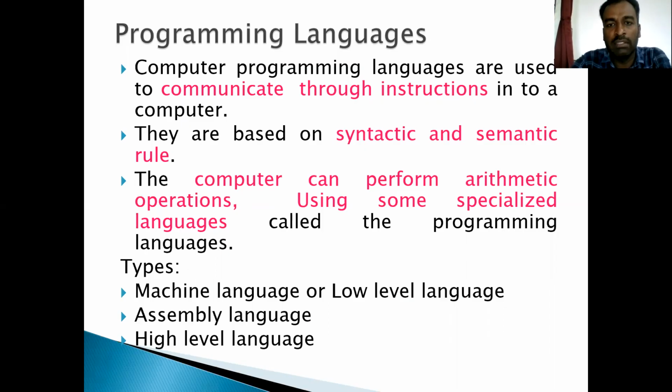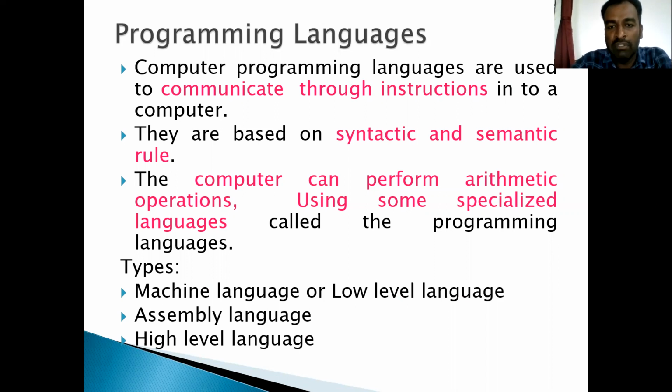So what are programming languages? We have a lot of programming languages like C, C++, Java, Python, and R programming. What is the use of these languages? Programming languages are used to communicate instructions to a computer, because we give only instructions to the computer. The computer cannot understand the instruction given through the input, so it should be converted into a machine understandable language. That is called a programming language.